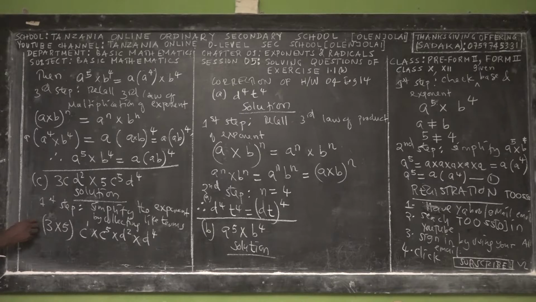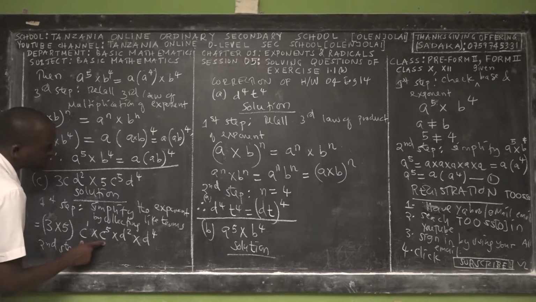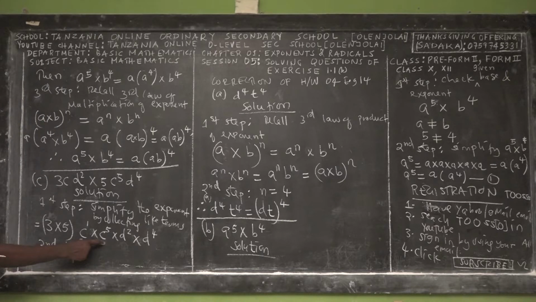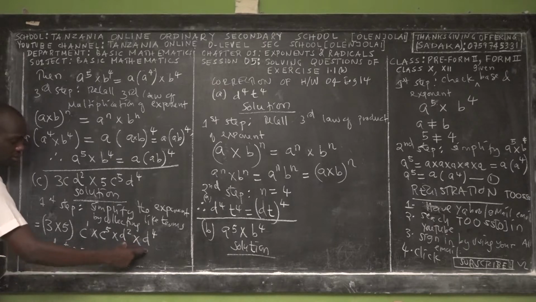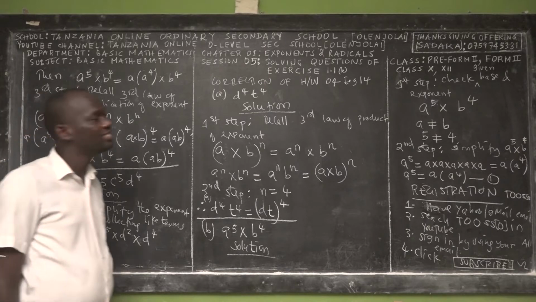So this is what we have. So the next step, we go for the second step. If we check the current simplification, these exponents obey which law? First or second or third? First law, right? And this one obeys the first law, and this one is just normal multiplication. Right? Yes. Okay.